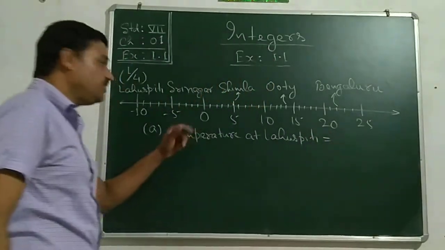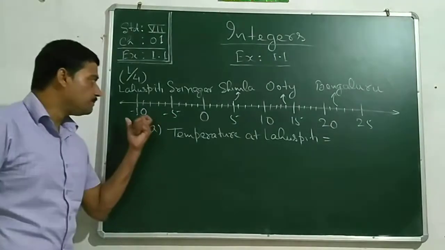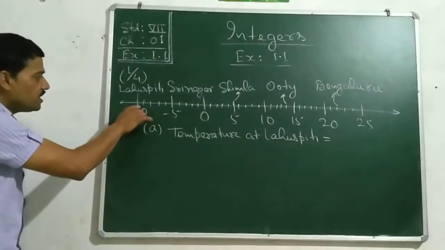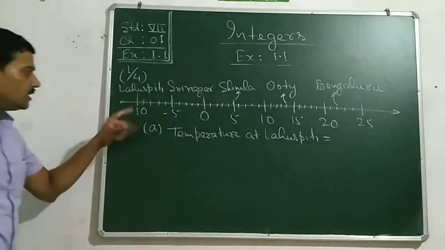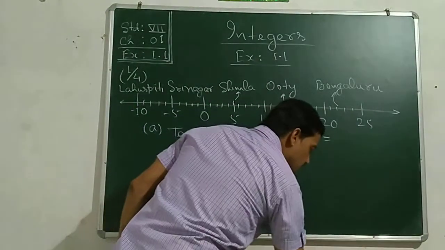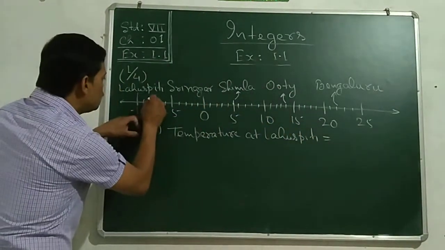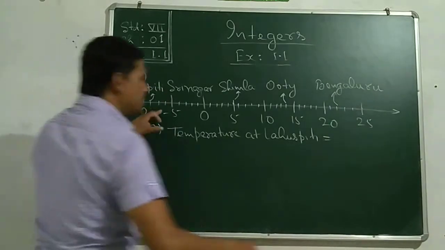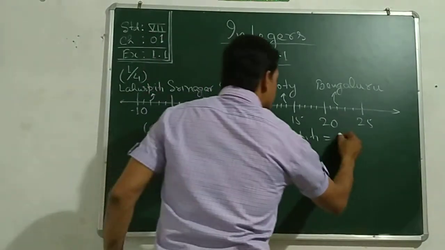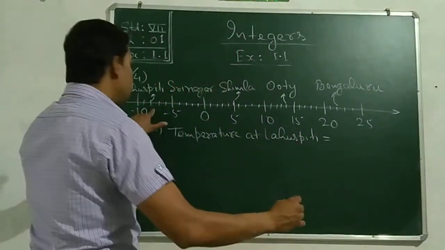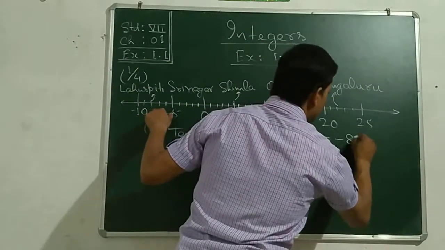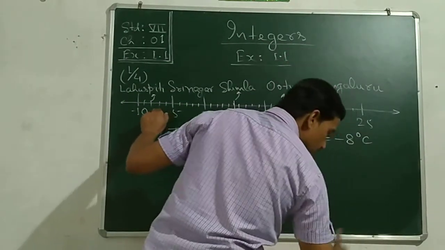Let us observe it. How to observe? See, this mark is for -10 and the Leh Spiti has been marked only 2 steps before there, that is -9 and -8. So we will write -8 degrees Celsius.